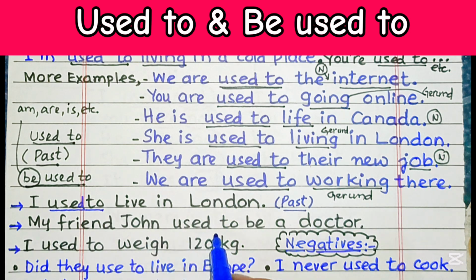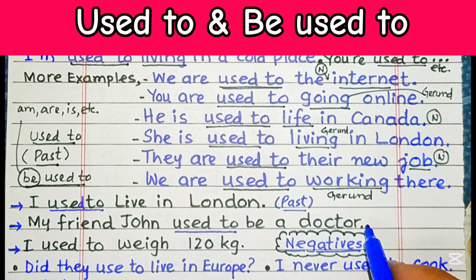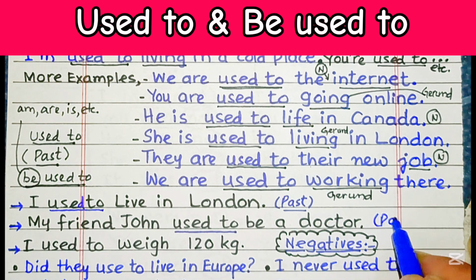My friend John used to be a doctor. Over here, once again, we can see my friend John used to be a doctor. He is not a doctor right now. So this is something that was there in the past.